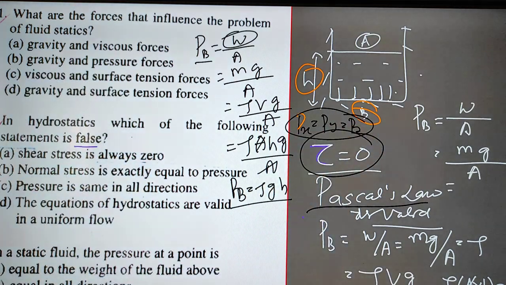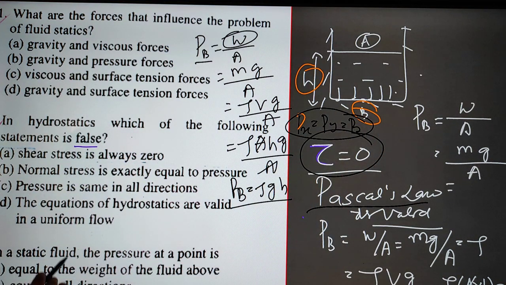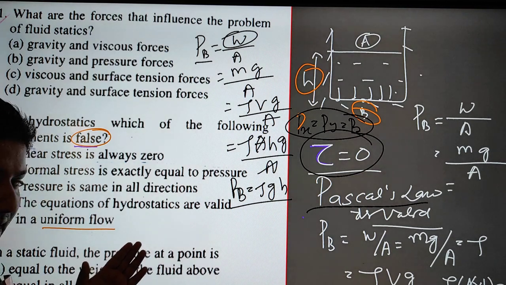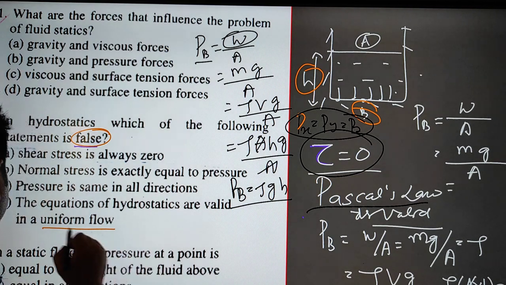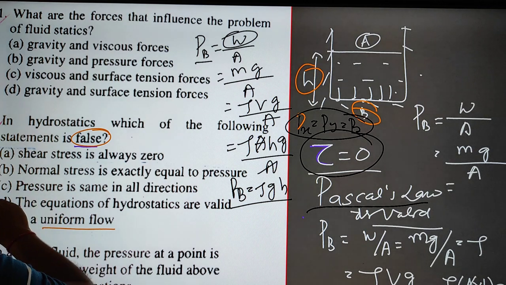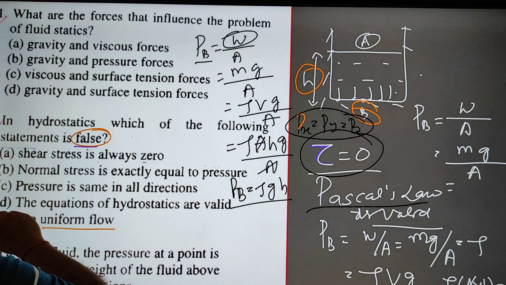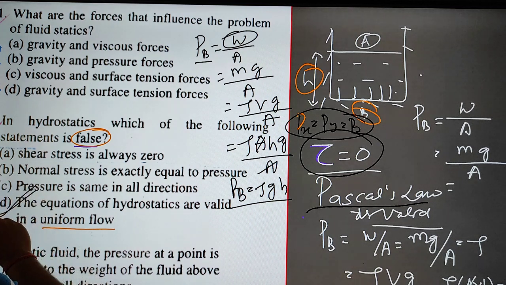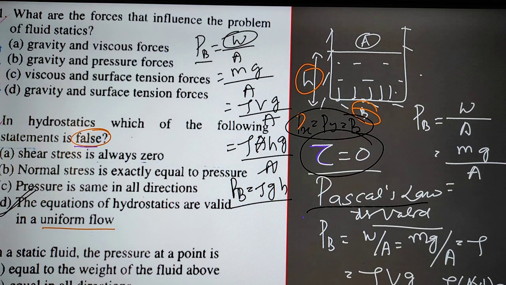So in every direction the pressure is going to be the same. That is also correct, but it is asking for the false statement. The equation of hydrostatics is valid for uniform flow. It is not. If the flow is uniform, there is motion of the fluid particles, then we cannot consider hydrostatic force. The equation of the hydrostatic law will be invalid. So for this question, option D is the correct answer. Option D is the correct answer.